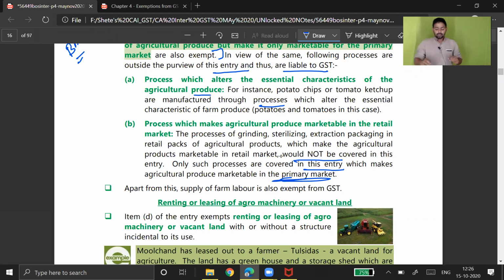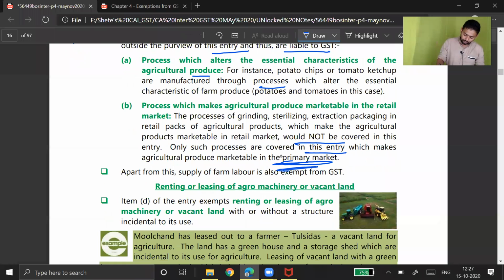So what they are saying is, we are giving you exemption for the primary market, not for the retail market. This is what they are highlighting here. If you directly sell the product in a retail market, then it may become taxable, but believe me, there may be another exemption which will cover agriculture produce in goods. Here we are talking about services which are, or activities which are directly or indirectly carried on agriculture produce.